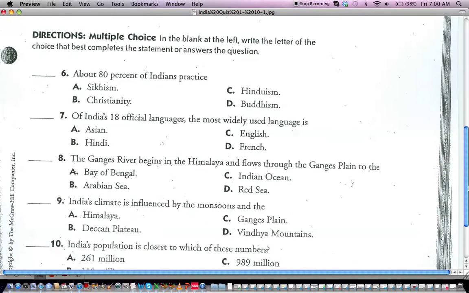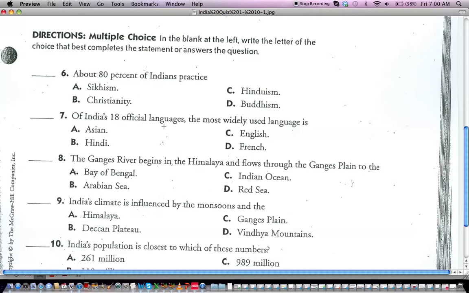The second part of this is multiple choice. Here's your directions. In the blank at the left, write the letter of the choice that best completes the statement or answers the question. Again, we're going to put these answers on our Scantron. Number 6, about 80% of Indians practice what? Sikhism, Christianity, Hinduism, or Buddhism? What is their religion?